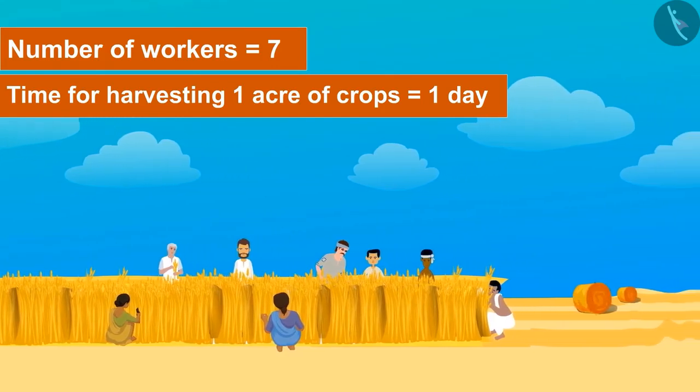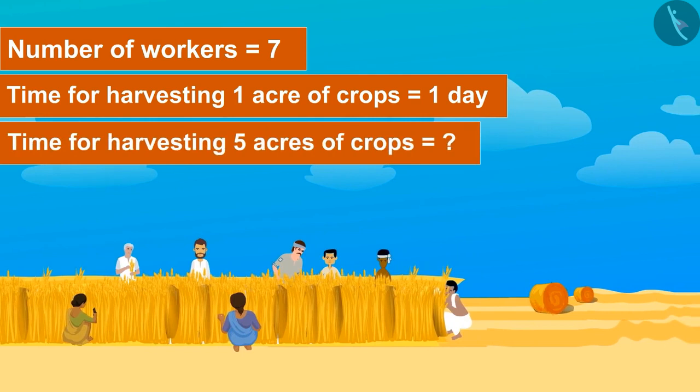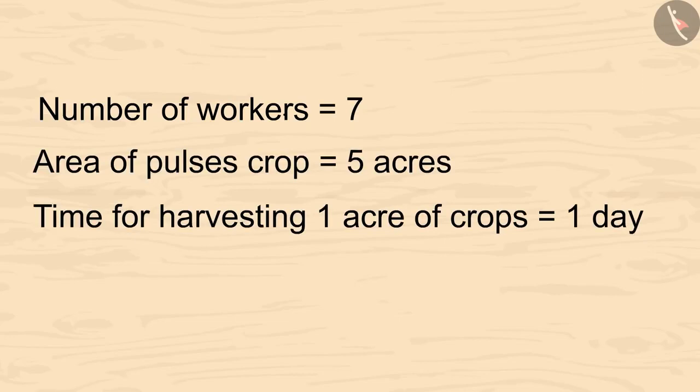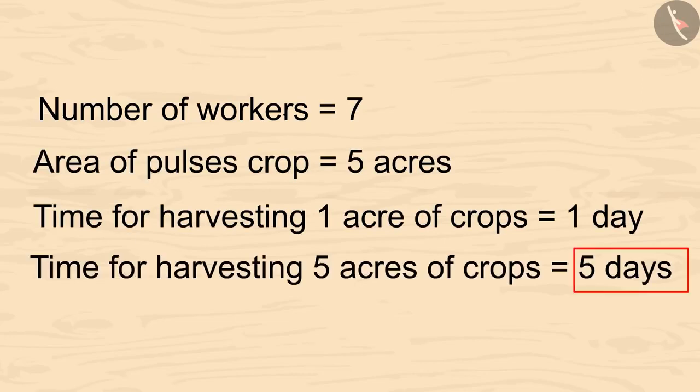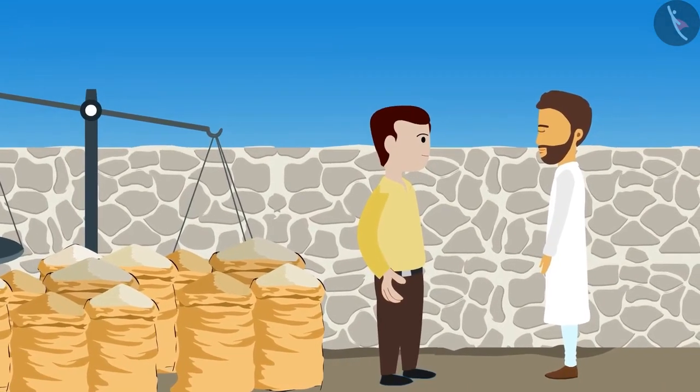So, can you tell how much time will they take to harvest 5 acres of crops? Kids, you can pause the video and calculate it. Yes, 5 acres of pulses will take 5 days to be harvested. Look, Kareem is going to the market to sell his pulses.